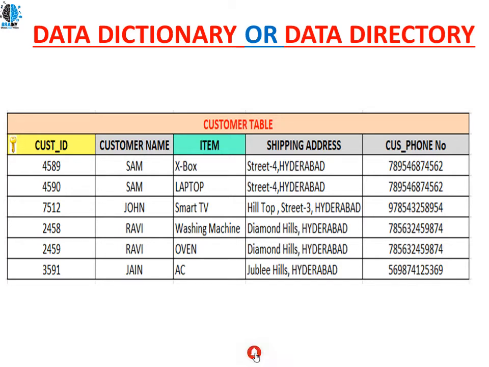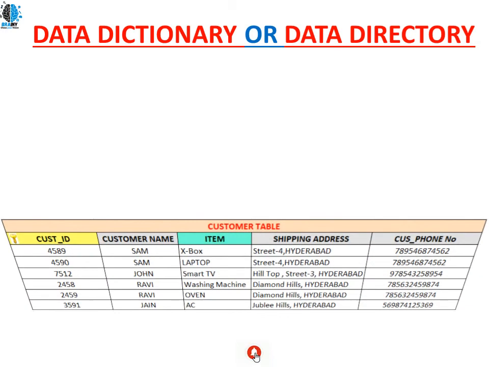Let's see how this particular table will appear to the customer, and what the data dictionary or data directory of this particular table is. This customer table will be available to the end users of this database. Who are the end users?